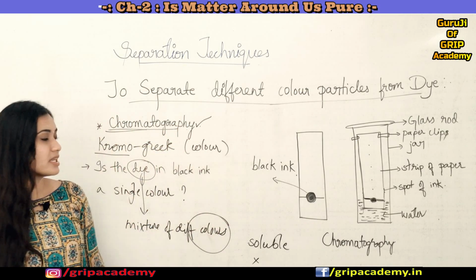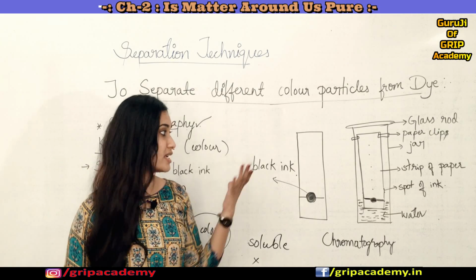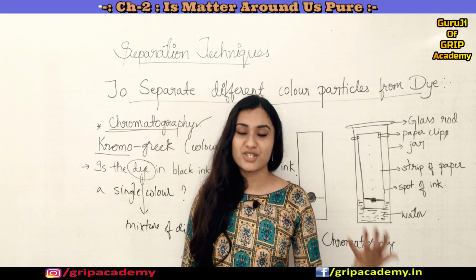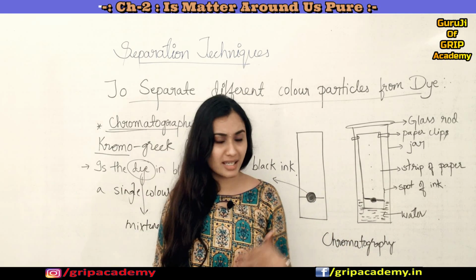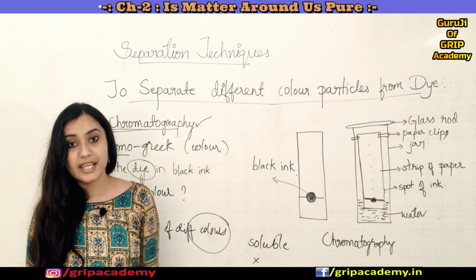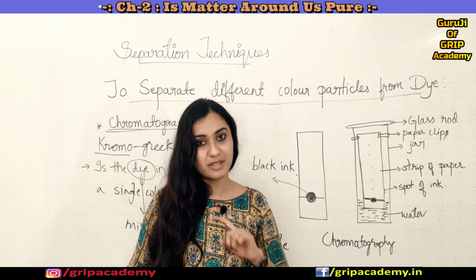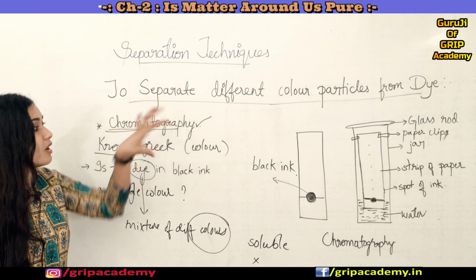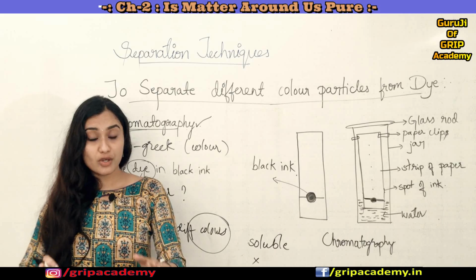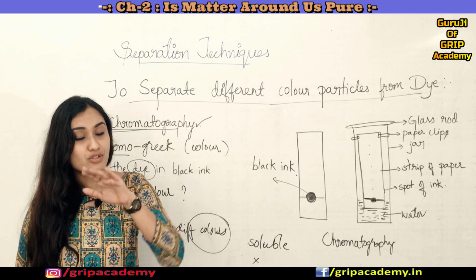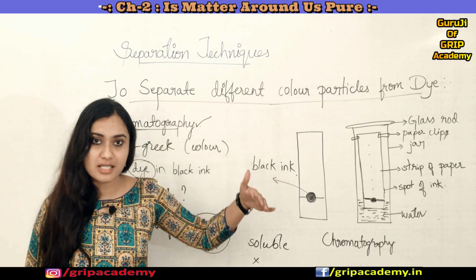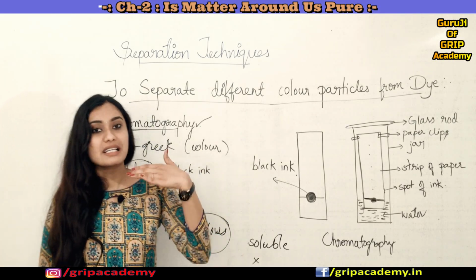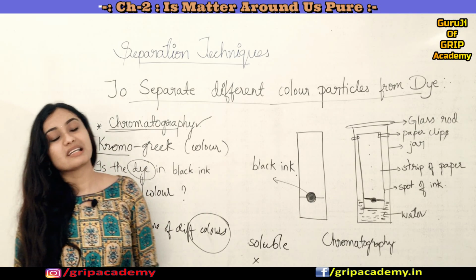This chromatography technique has different applications. We can use it to separate pigments from natural colors, to separate colors from a dye, and also to separate drugs from blood. So this is all about the chromatography technique. All you have to remember here is that the more soluble color component rises faster than a less soluble color component. Now we can move to the next separation technique, which is distillation.